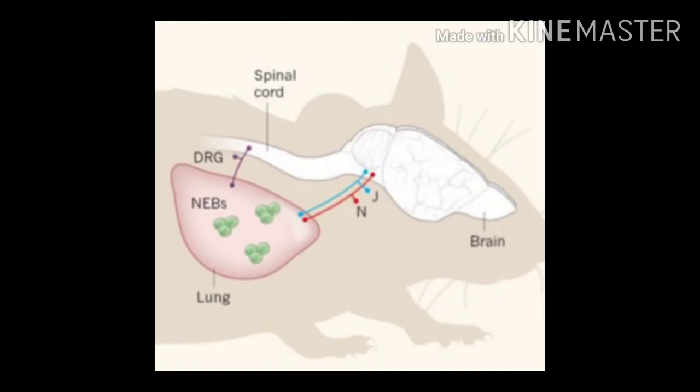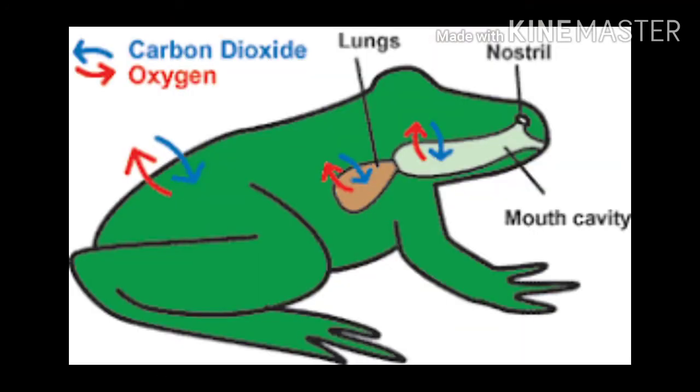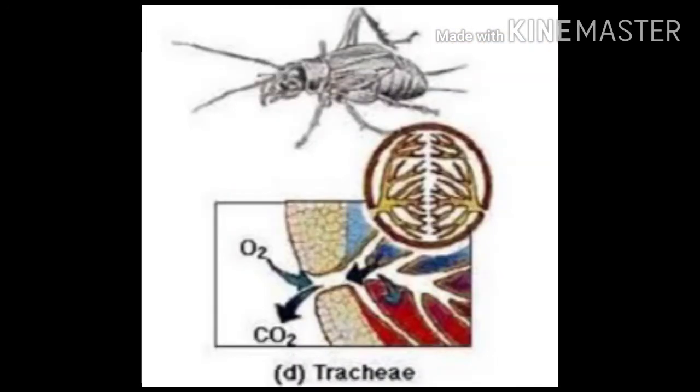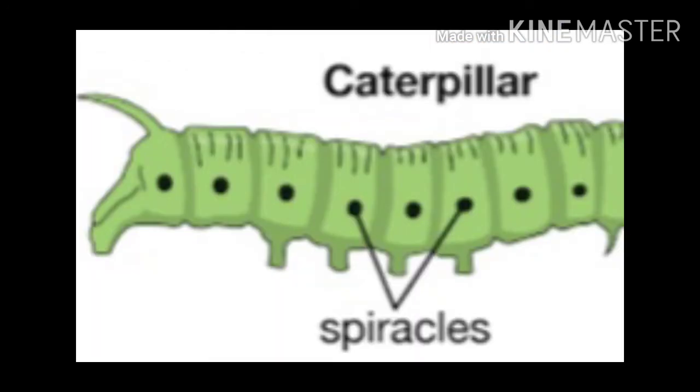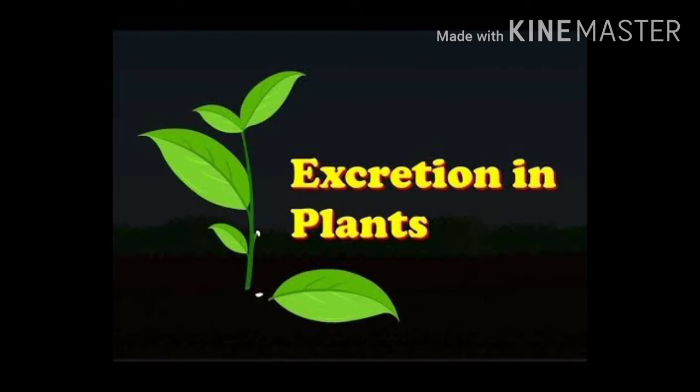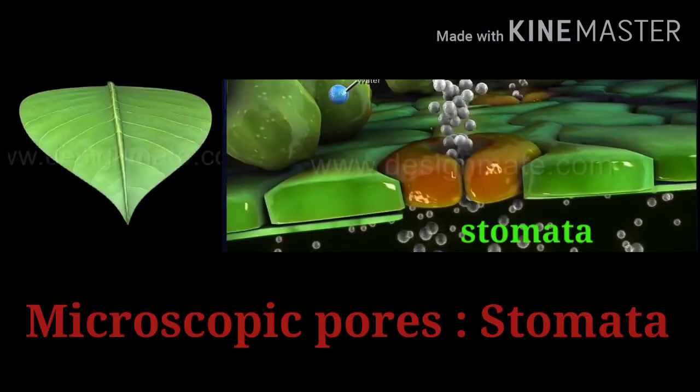Animals such as fish, snake, mouse, etc. have specific organs for respiration. On the other hand, plants respire by means of microscopic pores on their stems and leaves. They are called stomata. Can you recall?